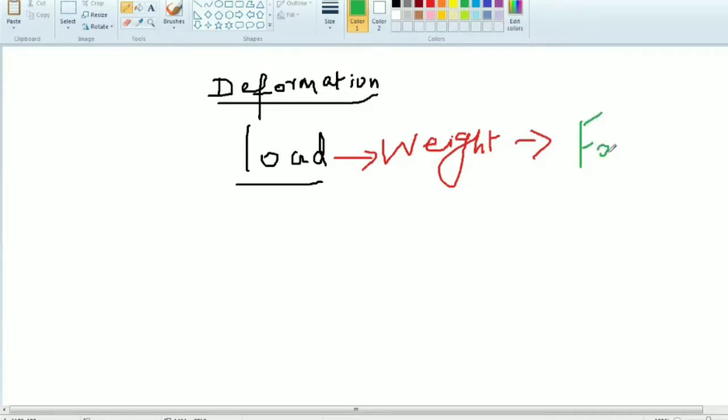So here, suppose the force is acting in a particular area on the body, no? The force acting on the body, that is called load. Okay, ma? The force acting on the body, that is called as load. Okay. Next, very, very important term in strength of material. That is a basic term in the strength of material. That is called stress.